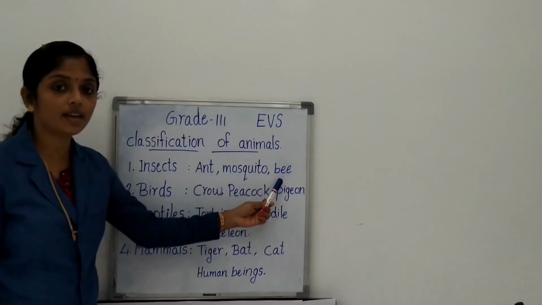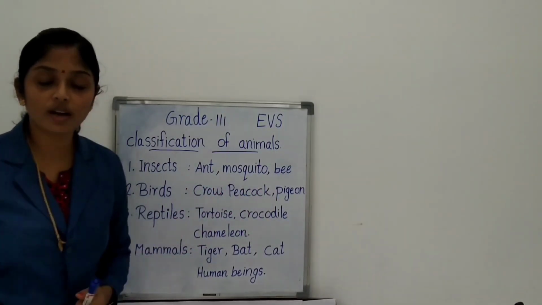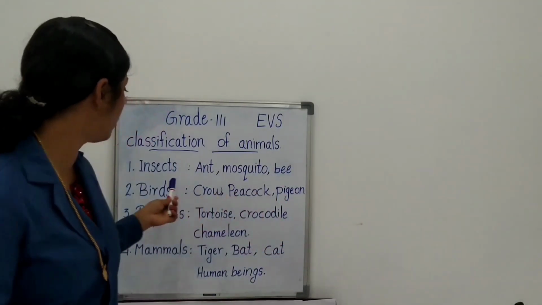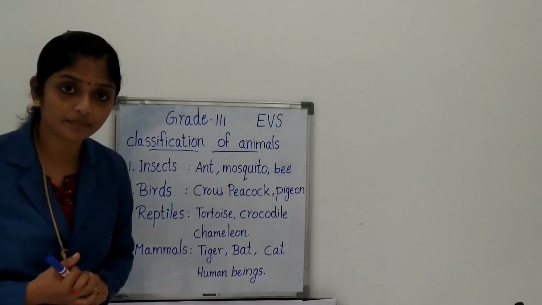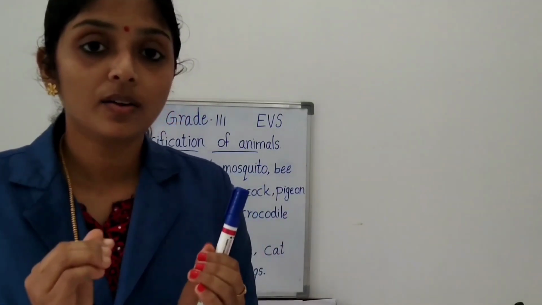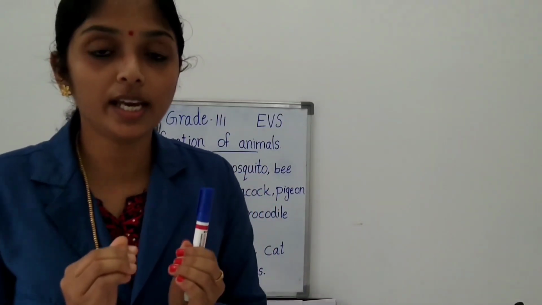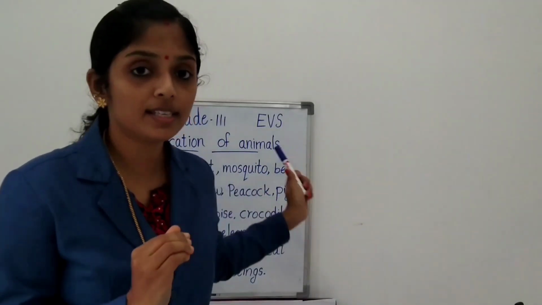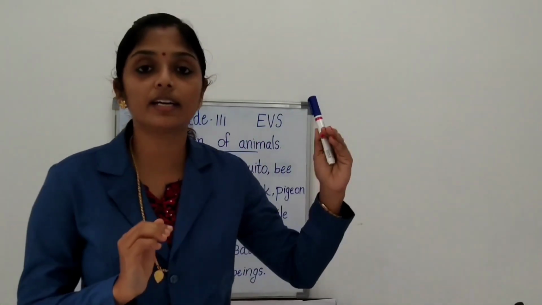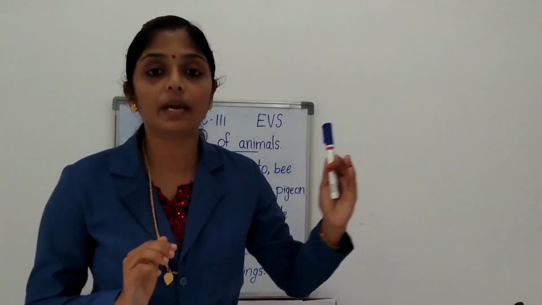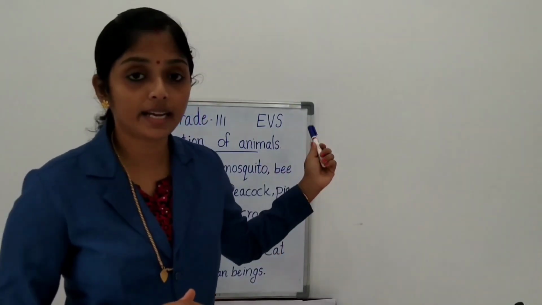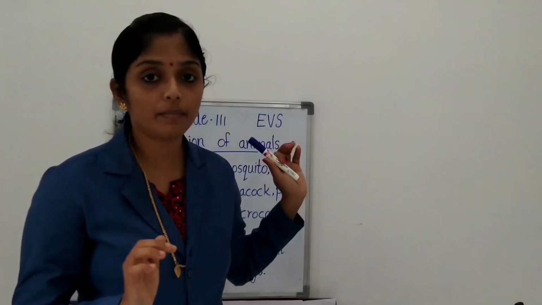Okay, and some examples are ant, mosquito, bee, housefly, dragonfly. These are some examples of insects. Clear? What are insects? Small creatures with a 3-part body are known as insects, and they lay their eggs to make their young ones or babies. Okay, understood? They lay eggs to make their babies.